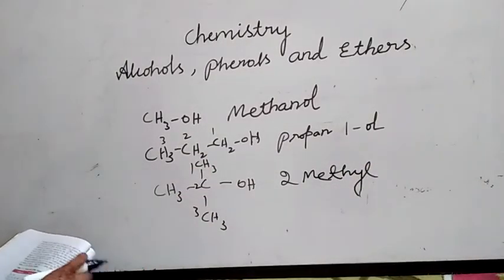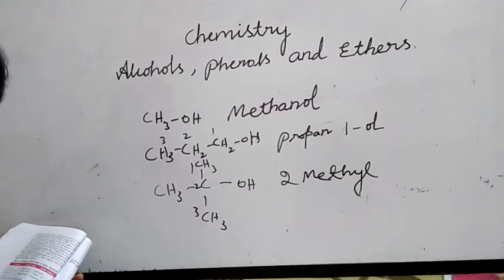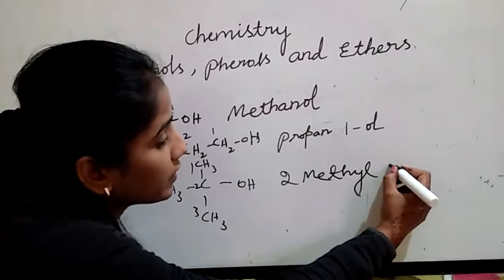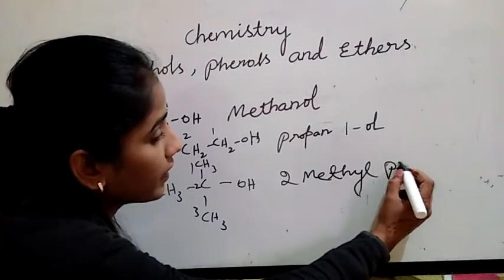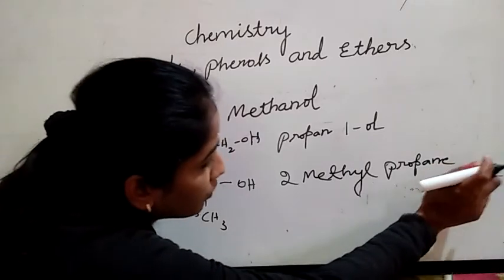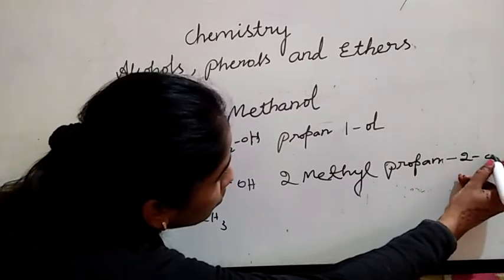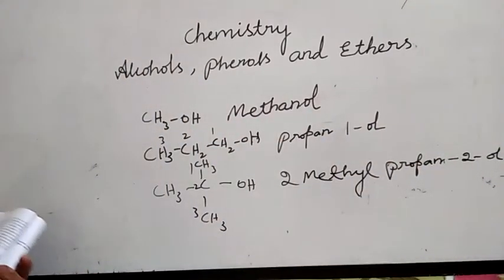Propane. 2-methyl propane, 2-ol. Only one OH is there, no? 2-methylpropan-2-ol. This is about your IUPAC name.